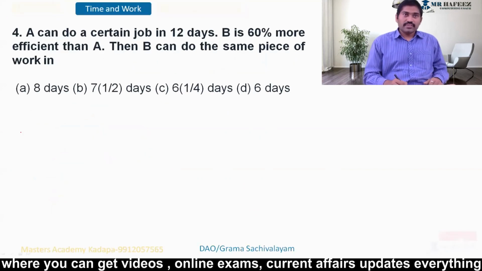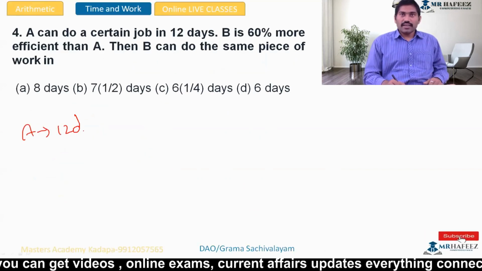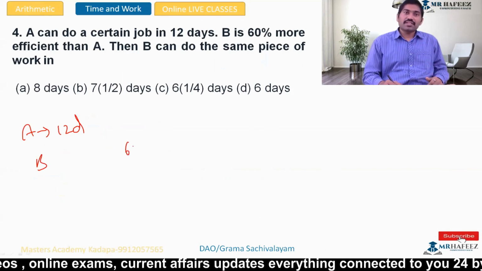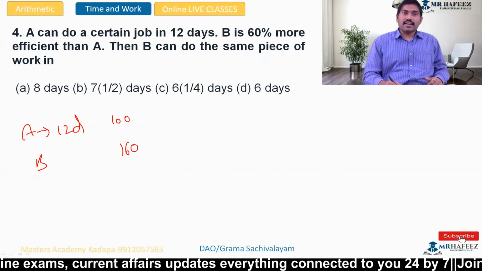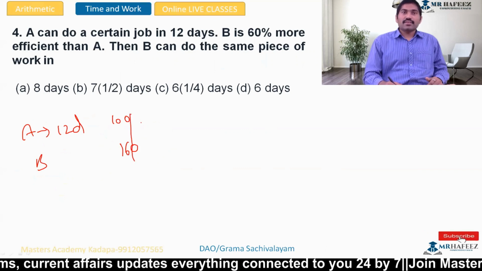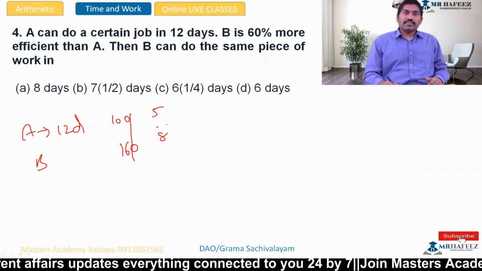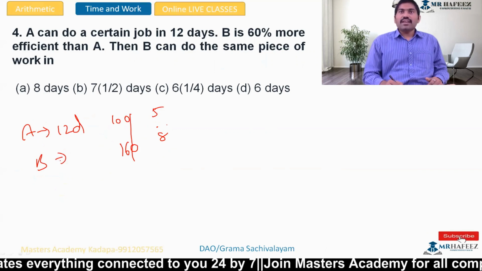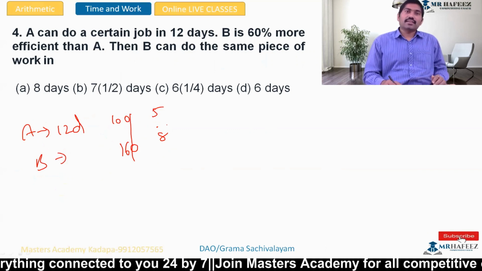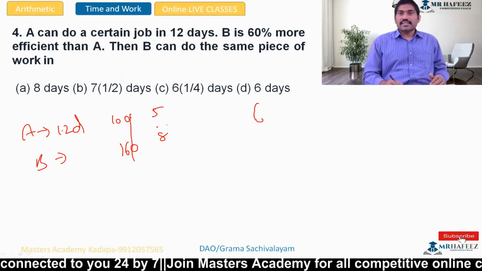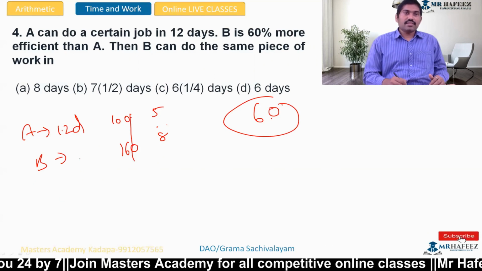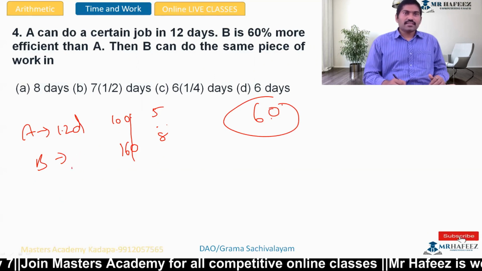Next question. A can complete a certain job in 12 days. B is 60% more efficient. 60% more efficient means 160 and this is 100. So here it is 2 times 5, 2 times 8. They are in the ratio 5 is to 8. Then B can do the same piece of work in how many days? That means 12 fives, 60 is the work. 60 by 8, 8 how many times? 8 sevens is 56, 8 eights is 64. Automatically it's 7 1 by 2.